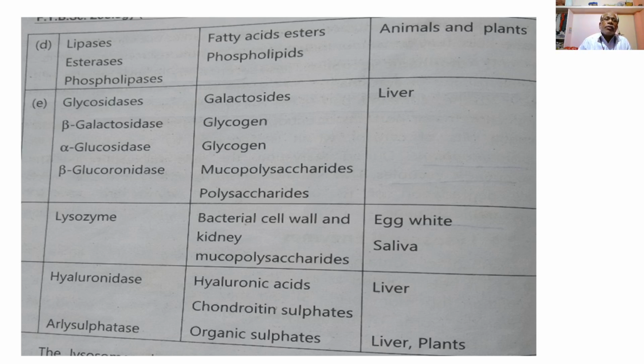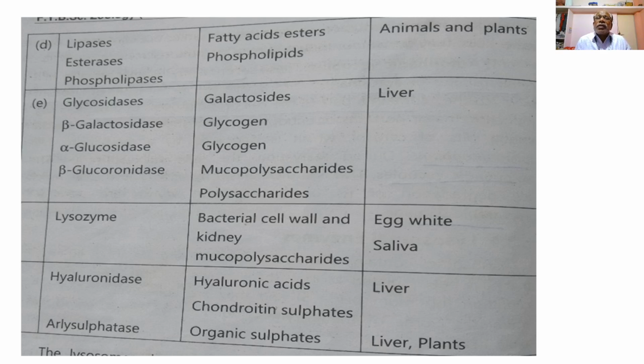So these are the enzymes under the fifth category of lysosomal enzymes, such as glycosidases, which act upon galactosides, then beta galactosidase, alpha glucosidase, and beta glucuronidase. These act upon the substrates such as galactosides, glycogen, and the mucopolysaccharides or the polysaccharides. And the source of lysosomes for these enzymes is the liver.